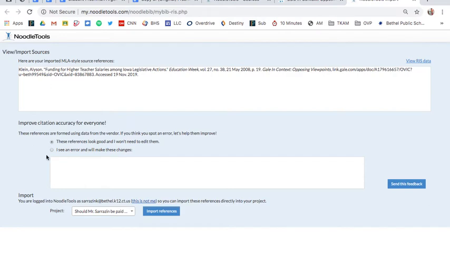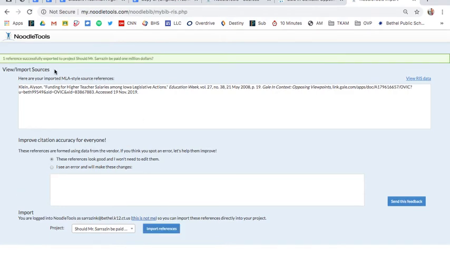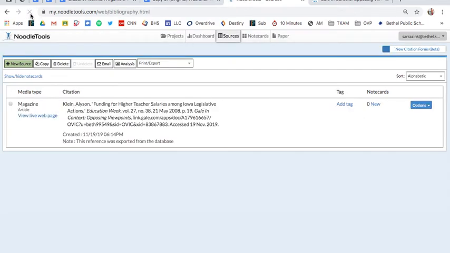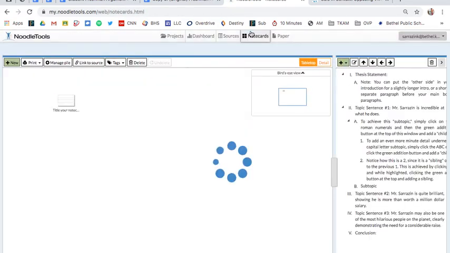That's already going to be in MLA format. All right, you're probably not going to have to do anything with that. This is the project we're on. You click Import. You get that message. Good to go. All right, you can X out of that tab. If you go back to your sources, if you reload, it should be there, and it is. All right, beautiful.